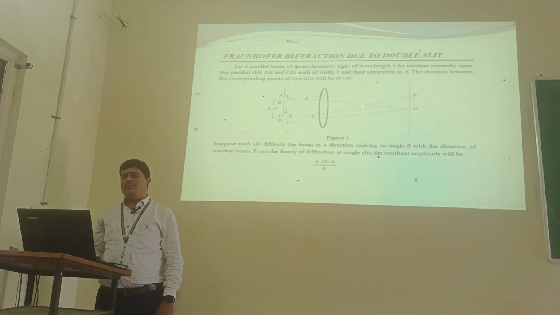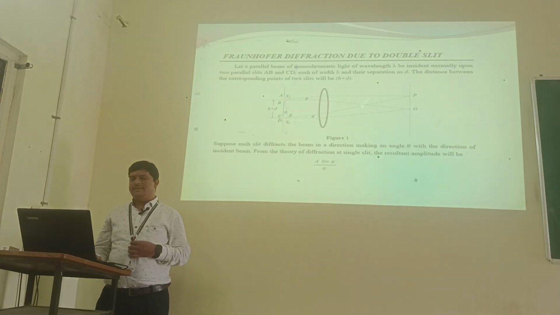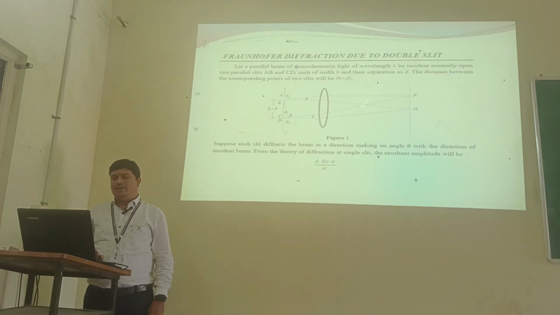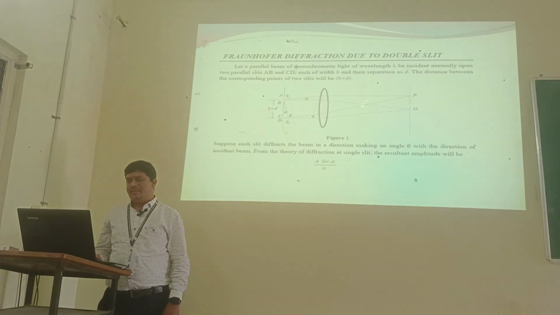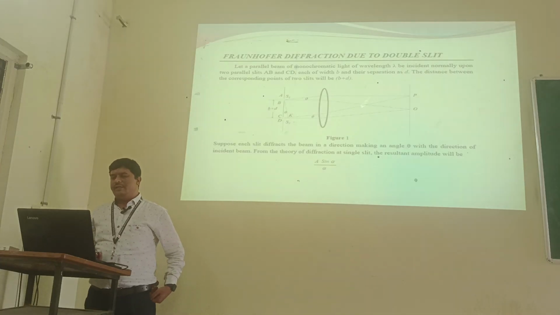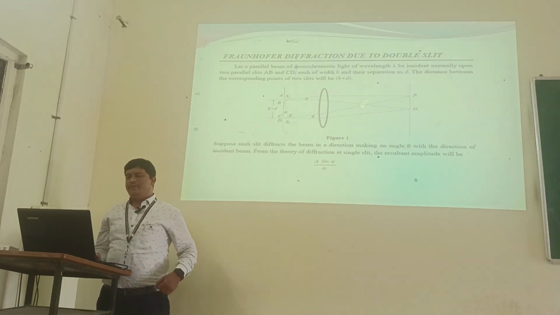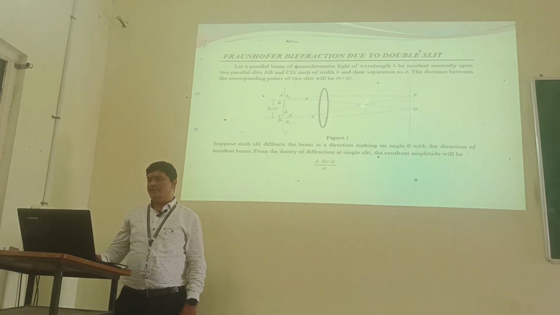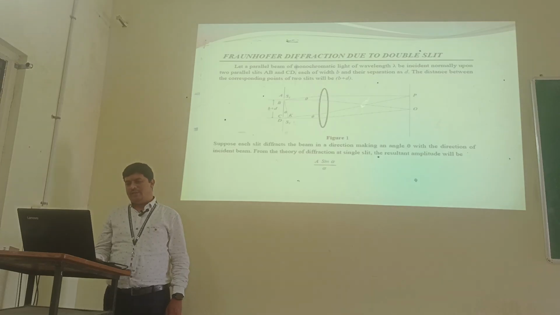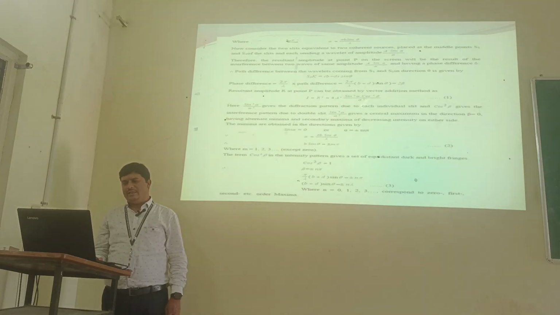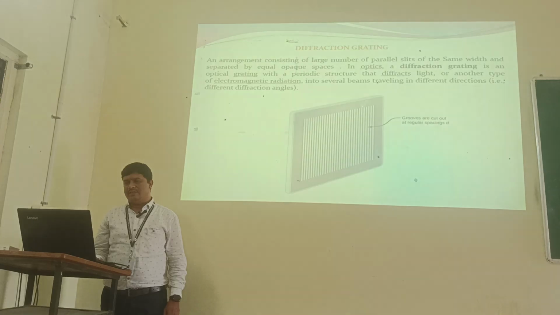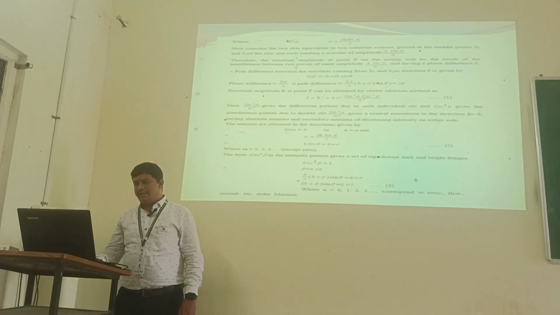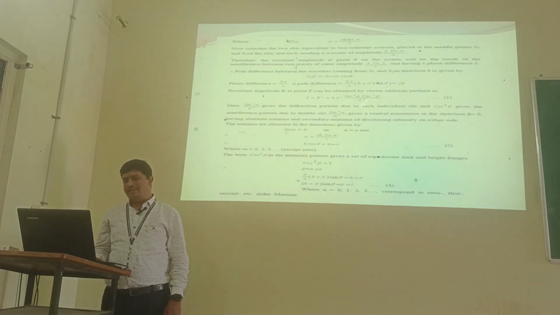Next, we have the Fraunhofer diffraction due to a double slit. Let a parallel beam of monochromatic light of wavelength lambda be incident normally upon two parallel slits AB and CD, separated by a distance d. The distance between the corresponding points of the two slits will be b plus d. The arrangement of the Fraunhofer diffraction due to the double slit is shown in the figure. Here also, as with the single slit, we get the conditions after the diffraction, and finally the conditions are similar to the single slit.